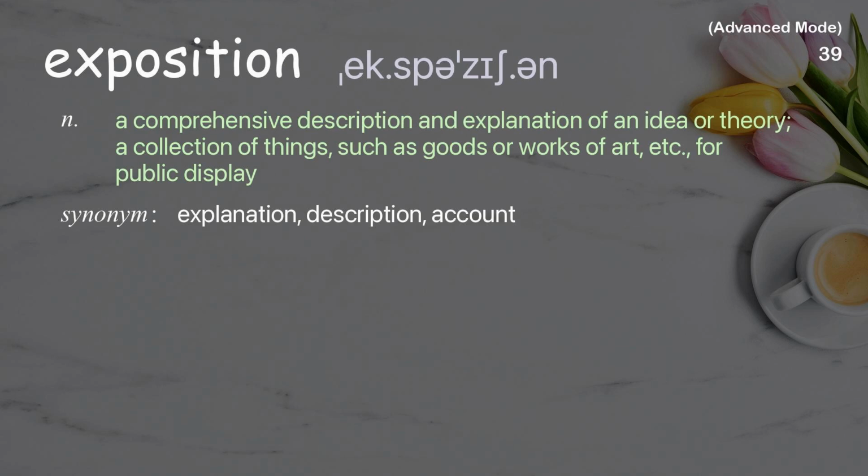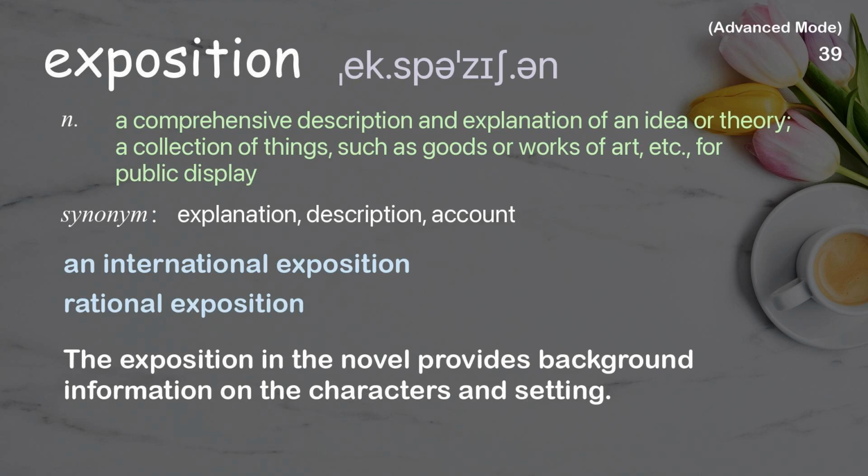Exposition. A comprehensive description and explanation of an idea or theory, a collection of things, such as goods or works of art, etc., for public display. Examples: an international exposition, rational exposition. The exposition in the novel provides background information on the characters and setting.